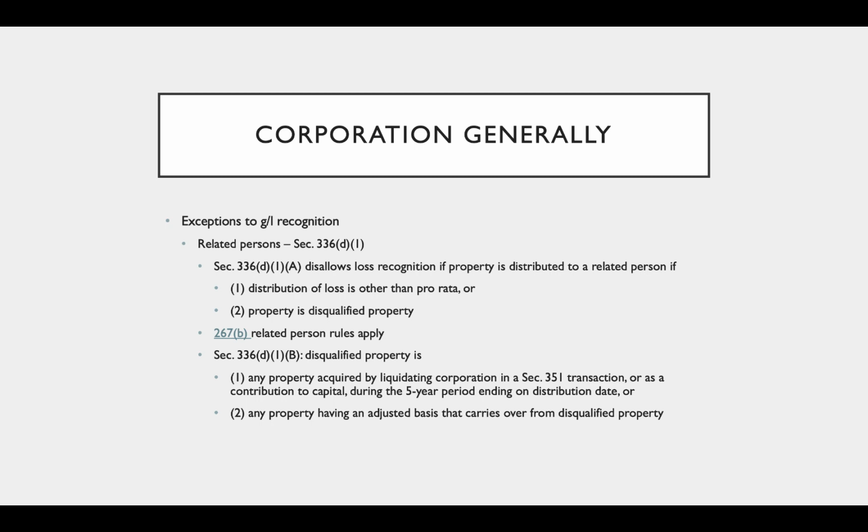And then disqualified property is defined in D1B, and it's property acquired in the 5-year period ending on the date of distribution that the corporation acquired either through a Section 351 transaction or as a contribution to capital, or any property having adjusted basis that carries over from disqualified property. So a transferred basis situation.